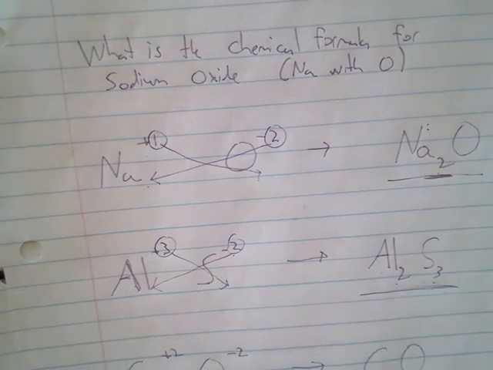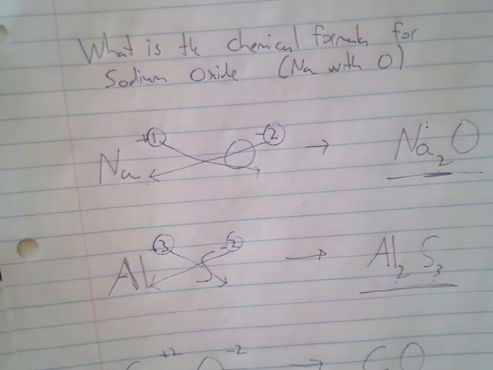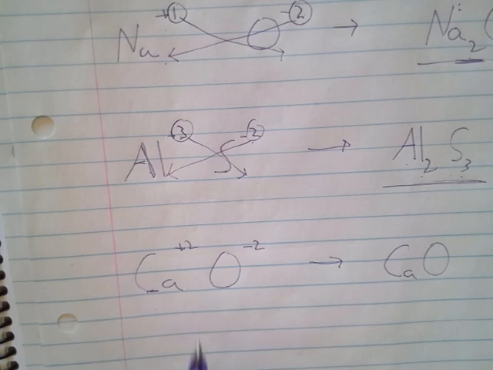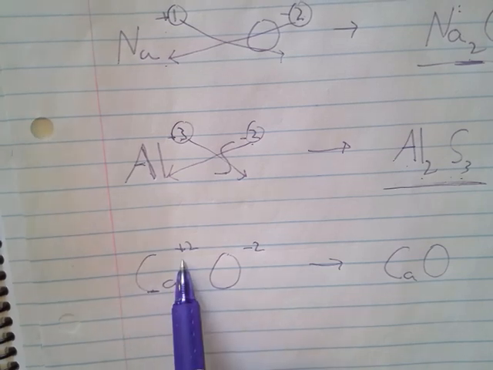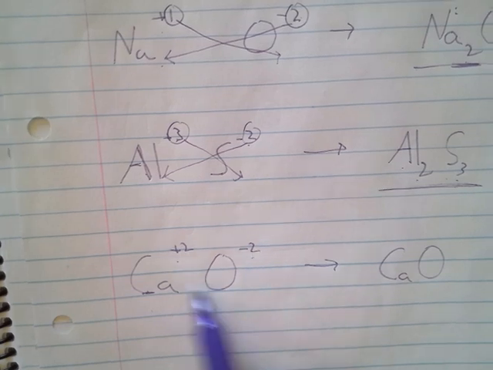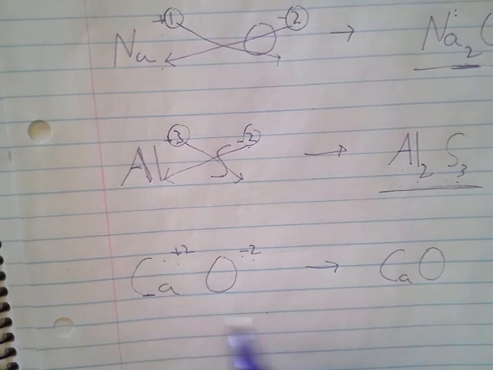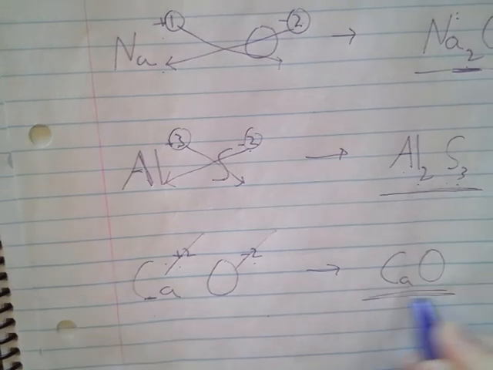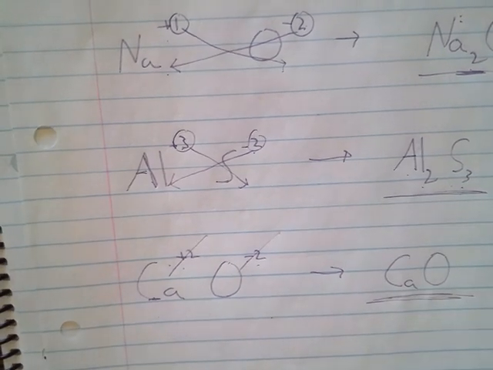So, do you always drop and switch? No. There's one time when you don't bother with drop and switch, and that's when the numbers already cancel each other out. So, for example, if I want to combine calcium with oxygen, calcium is a +2, or rather will become +2, and O will become -2. There's no reason to bring the 2's down. +2 and -2 already cancel each other out, so the formula is just CaO. It's a 1-to-1. So only do the drop and switch when the numbers don't match.